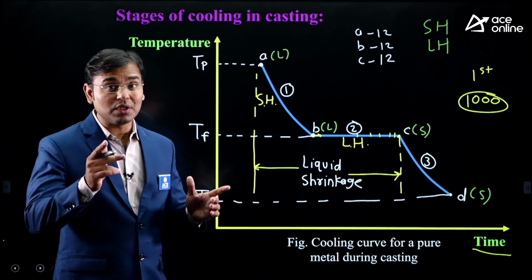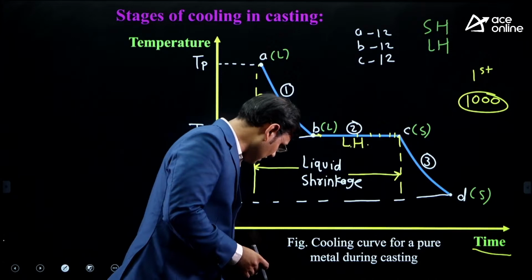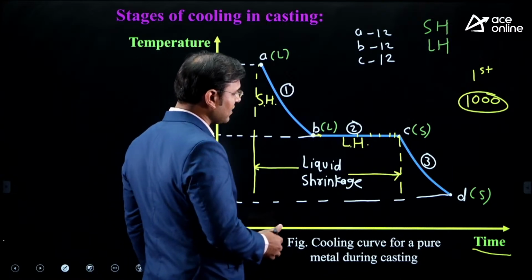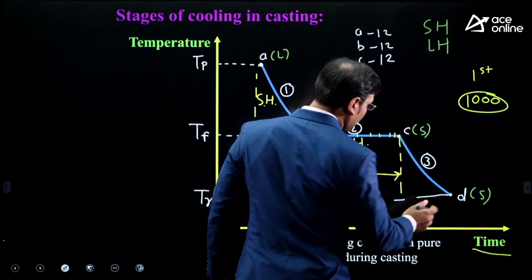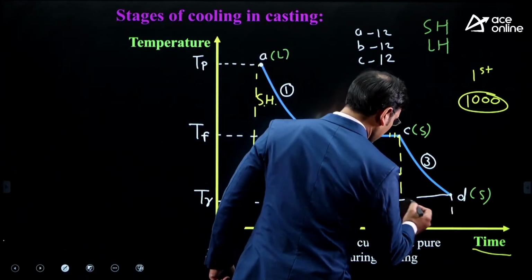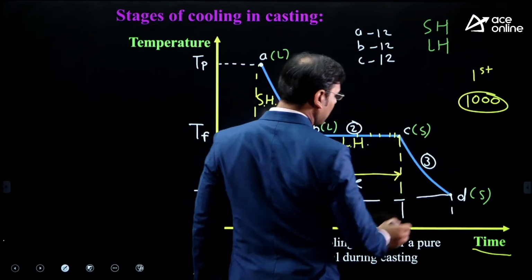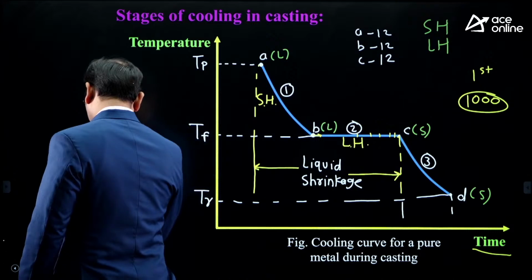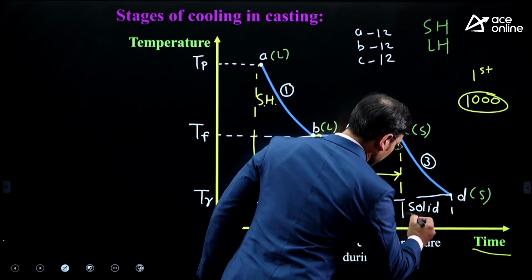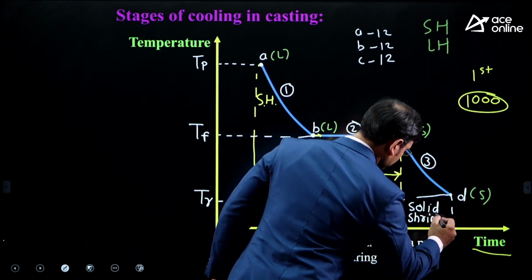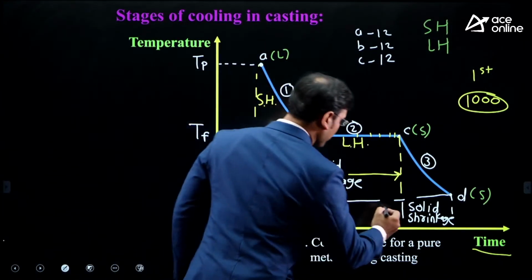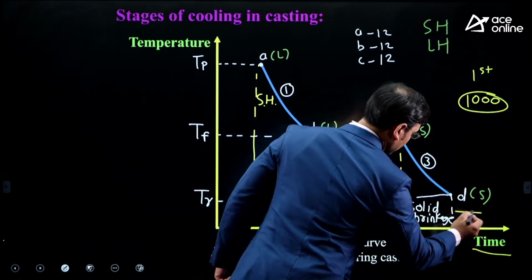Those numbers I am taking only for understanding purposes. Hence, what is happening in stage 3, from C to D, the size is going to reduce, and that is known as solid shrinkage. It is known as solid shrinkage because at C there is solid, at D there is solid, and in between the shrinkage is there. Hence we have to say it is solid shrinkage. Then here you got two types of shrinkage: one is liquid shrinkage and one is solid shrinkage.